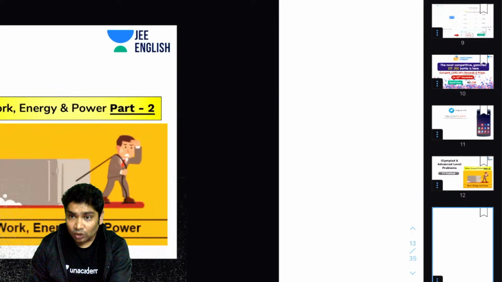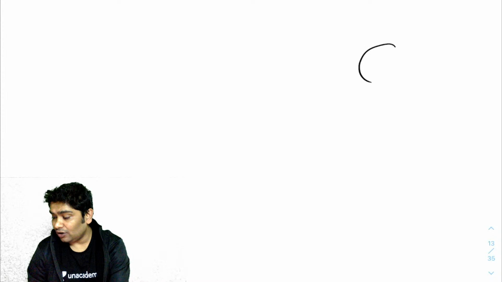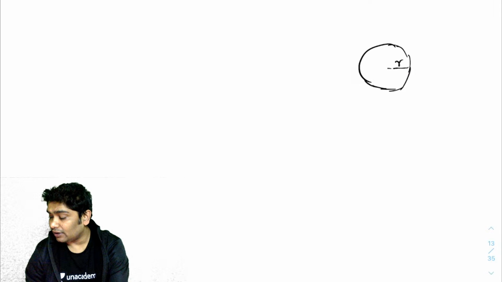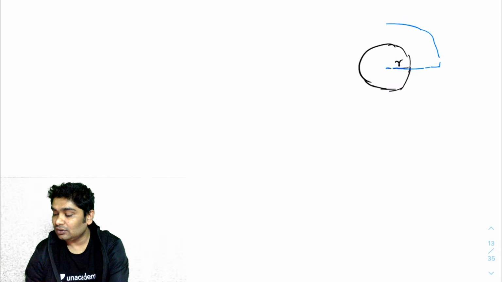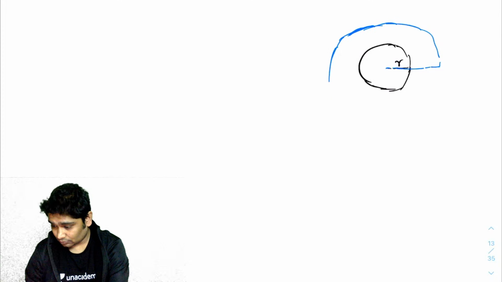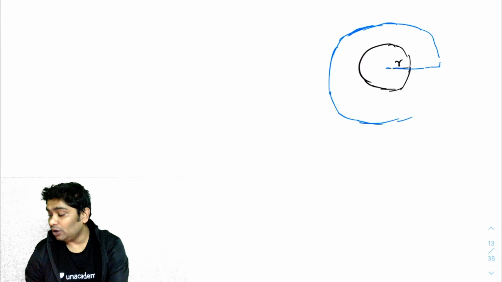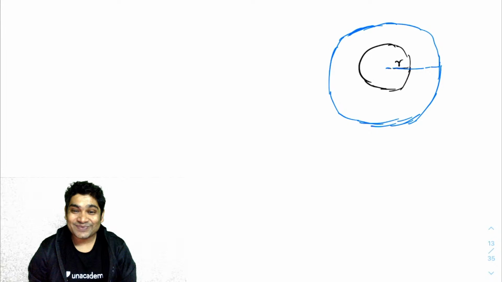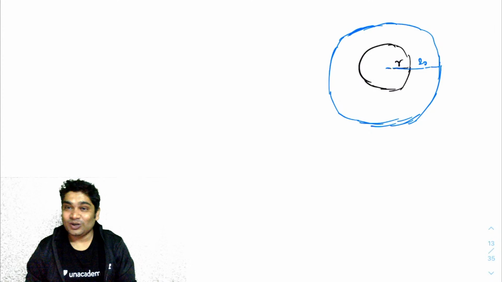So what you told me was that two particles are moving in radii of r and 2r. So let's imagine one particle is moving like this in a radius r, and another particle is moving in a radius of 2r, right? It's moving like this. So do you want to know when they will be in the same straight line again? Yes, so that's what I figured. You got the question wrong.